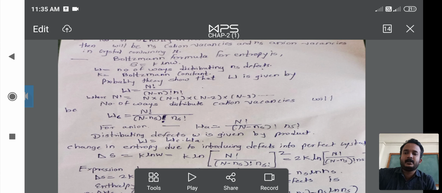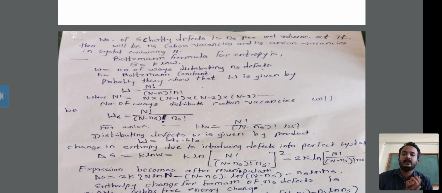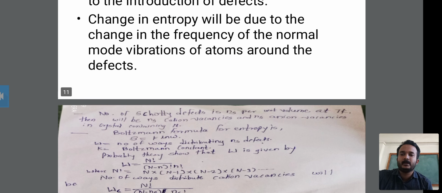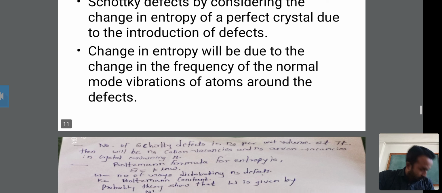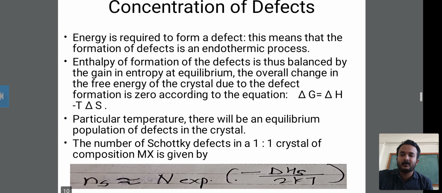Good morning, friends. In the last lecture we discussed the concentration of defects and the introduction of these defects. We discussed the number of Schottky defects and the formula for the number of Schottky defects, and the introduction of the concentration of defects.